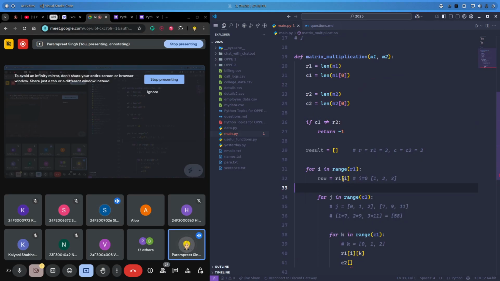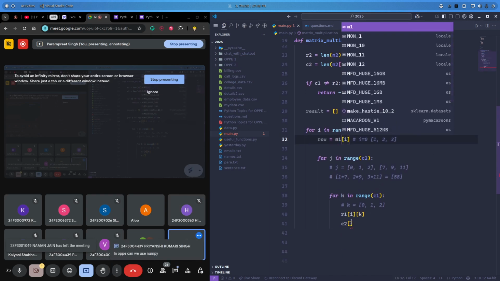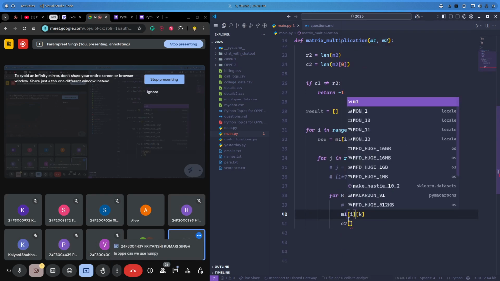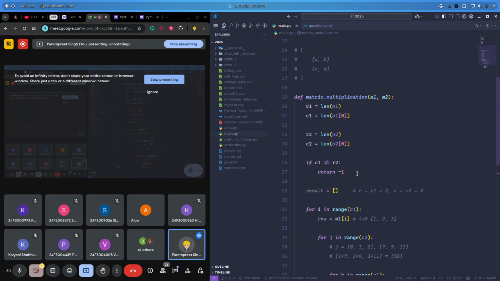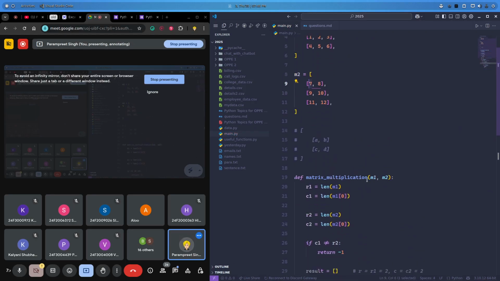Okay, there is a little bit of confusion. Sorry, this should not be r1 exactly, because r1 is just the length. It should be the matrix M1, and similarly it should be the matrix M2. No need to use numpy, don't use numpy there. So in matrix 2 I need to access 7. How can I access 7?